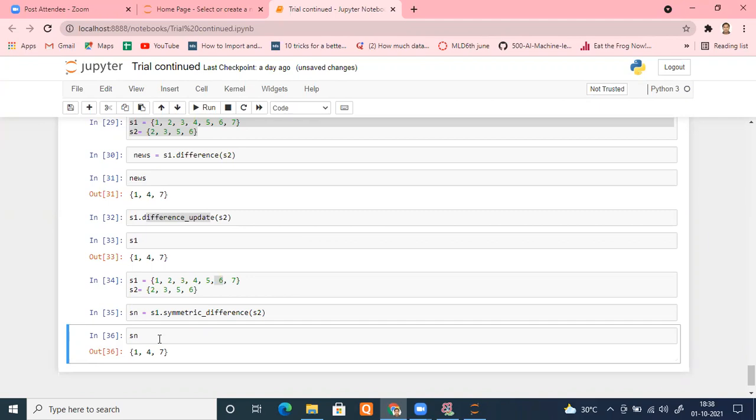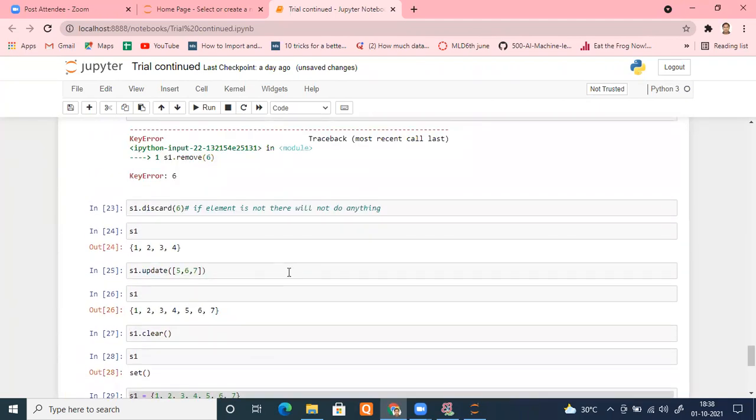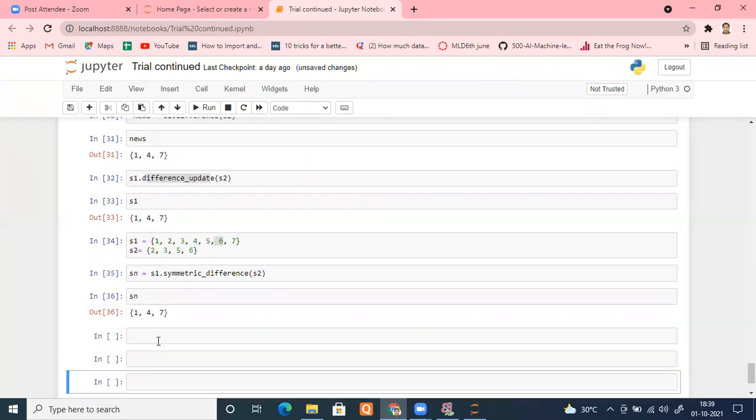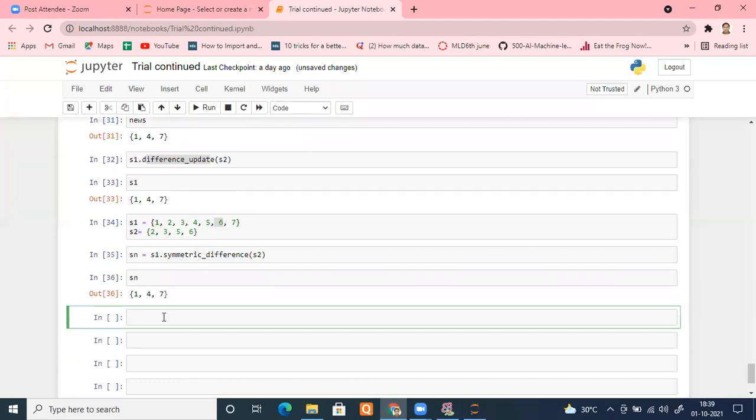I hope now you can easily understand what set does. Whenever you want to explore any new function, although we have done 7 to 8 functions out of those, it doesn't matter. If you want to explore any new operation, just press dot, shift tab, and read its definition. Easily you will be able to do that, right? So there is one more category of set known as frozen set.